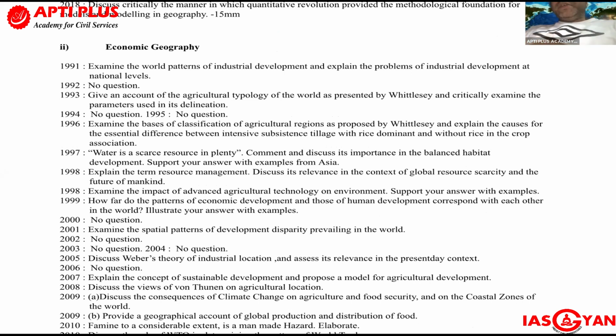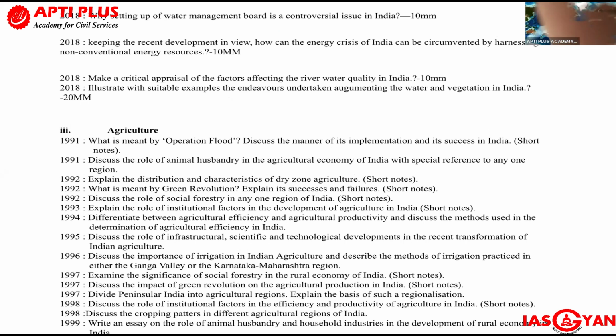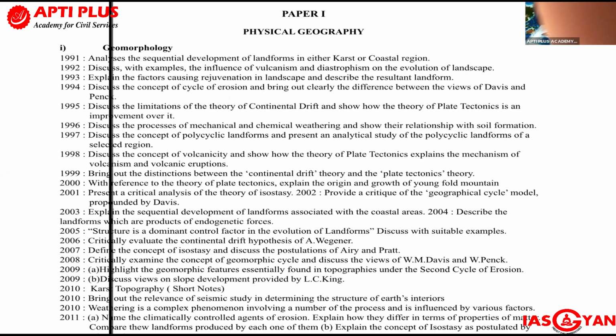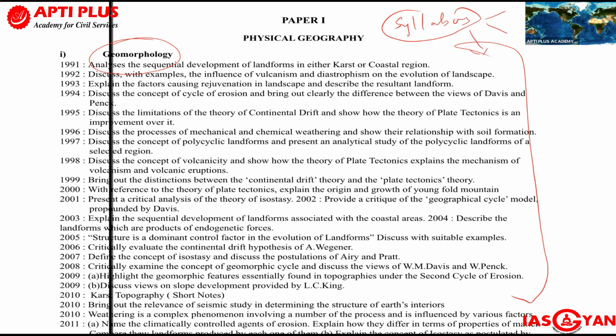Okay, is it clear? Once you are able to complete this, what will be the advantage? How to complete it? Suppose we come to the first section, geomorphology, for example. Once you complete the syllabus of this unit from authentic textbooks, class notes, internet, and your handwritten notes, point number 2 is to go through this question bank and try to attempt all the questions.